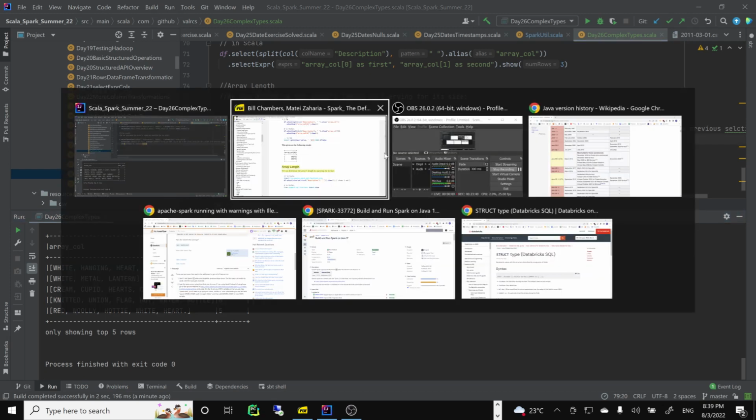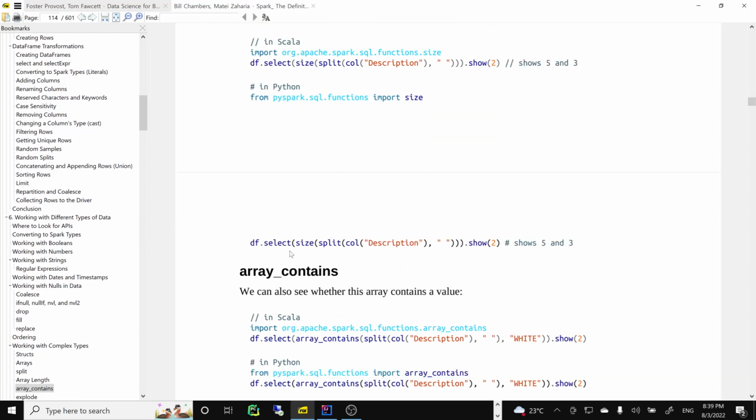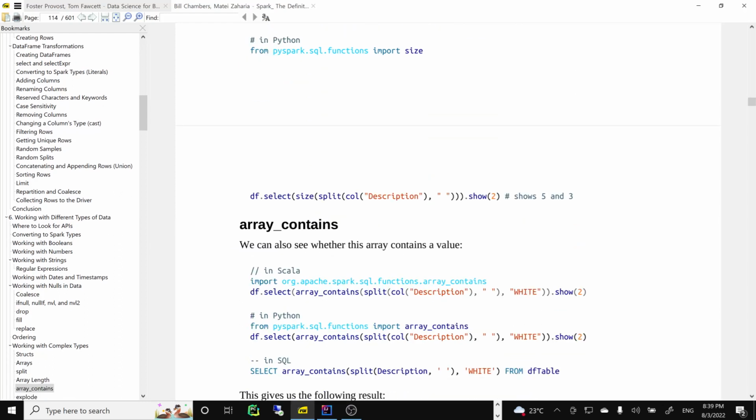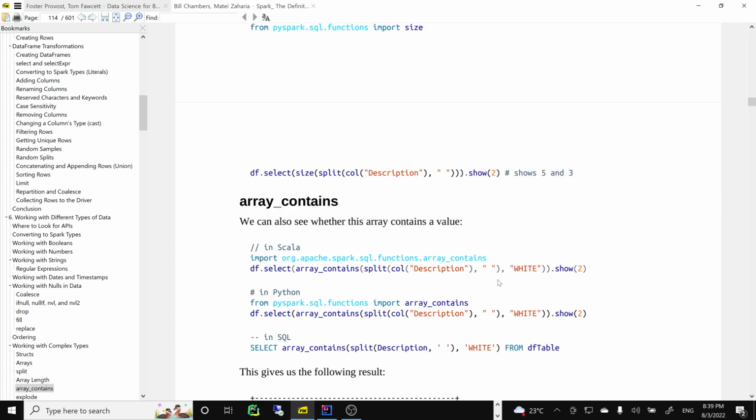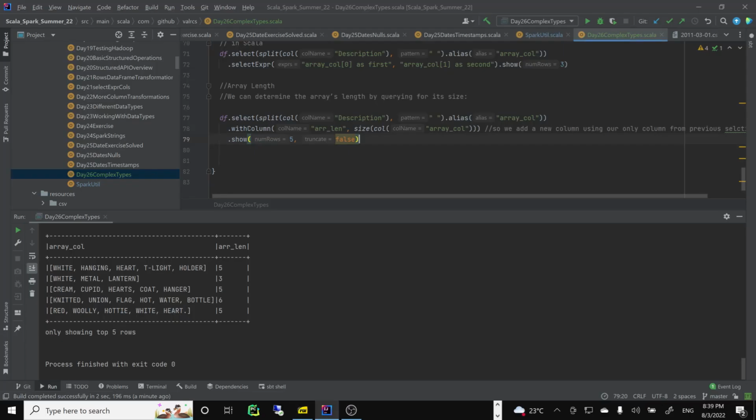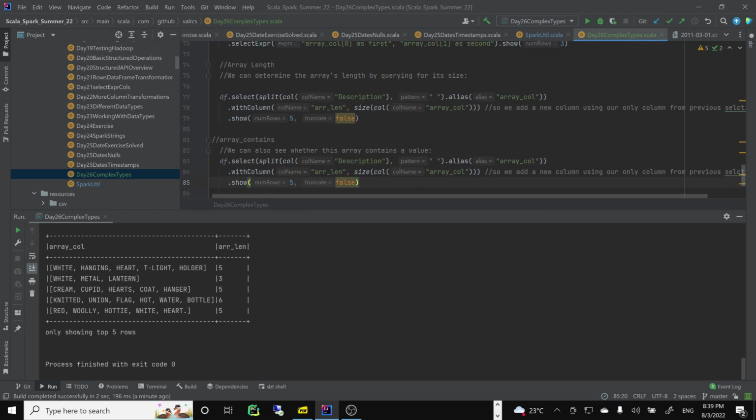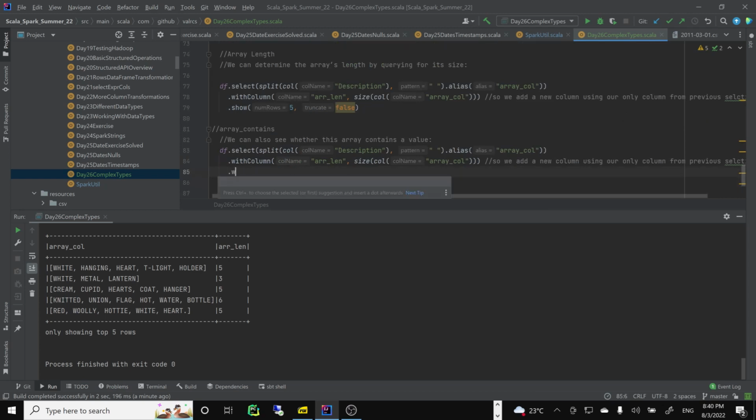And let's see if there's anything else we can do, right? So we can also check whether array contains, right? So again, I will be using this, whether there is a void in this array, with the array contains method. We can create a new column, so I'll add the same one. We can check was it void, right? So how would we do this? I'll create a new column here, called void exists.